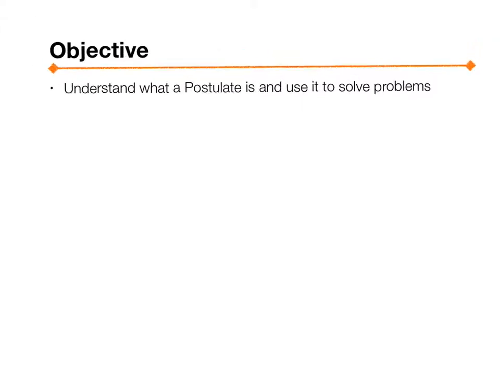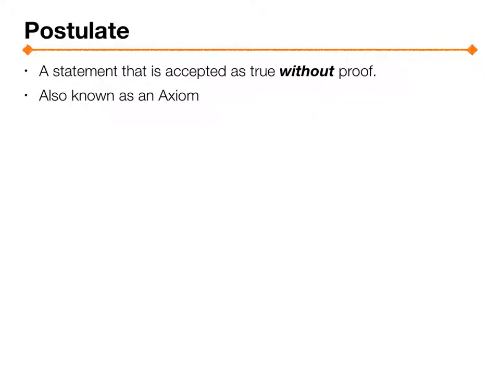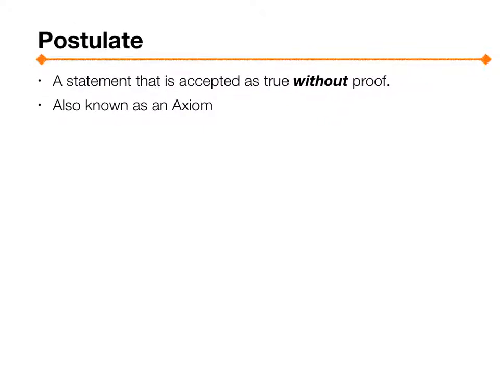The objective in 1.1b is to understand what a postulate is and to use it to solve problems. A postulate is a statement that is accepted as true without proof. It's also known as an axiom. Axiom is just another word for it. You will see either postulate or axiom.